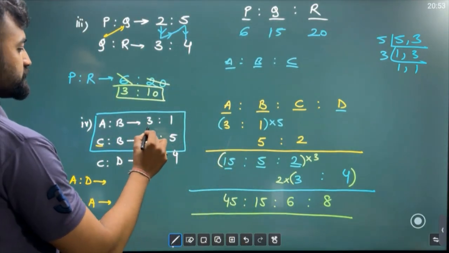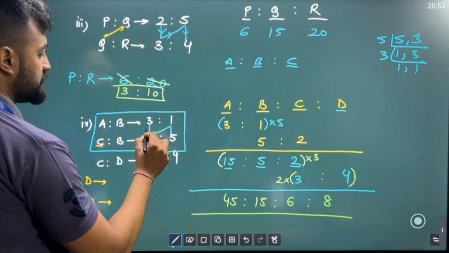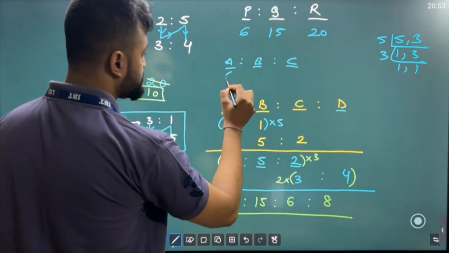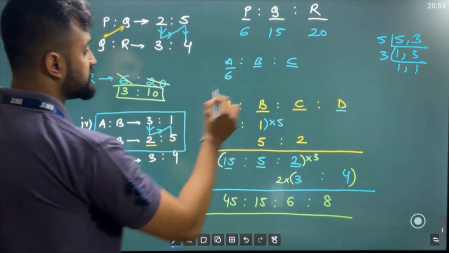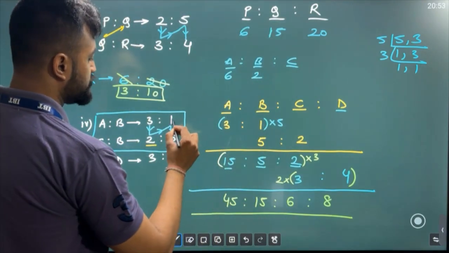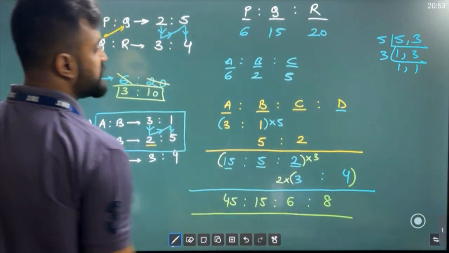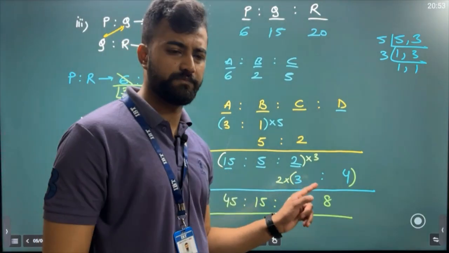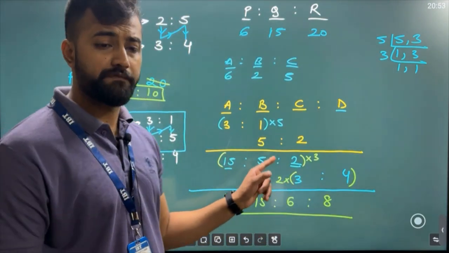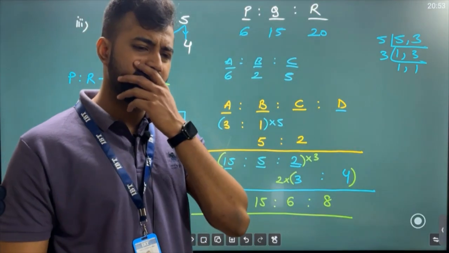चलो सर उल्टा n लगाता हूँ सर. Reverse n like this. This 3 into 2, you're getting 6. This 2 into 1, you're getting 2. This 1 into 5, you're getting 5. Sir, is it the same? See, sir, no sir, it's not the same. Sir, here 15:5:2 and here we have 6:2:5. क्या हो गया सर? ये तो गलत हो गया.